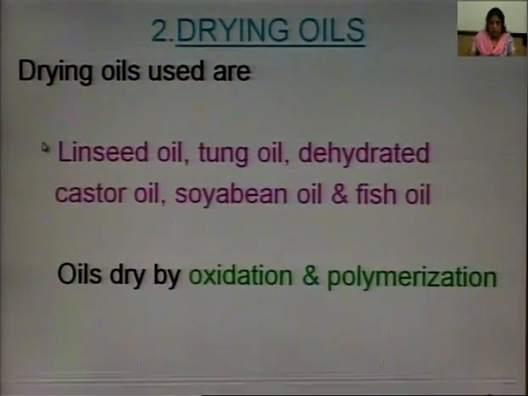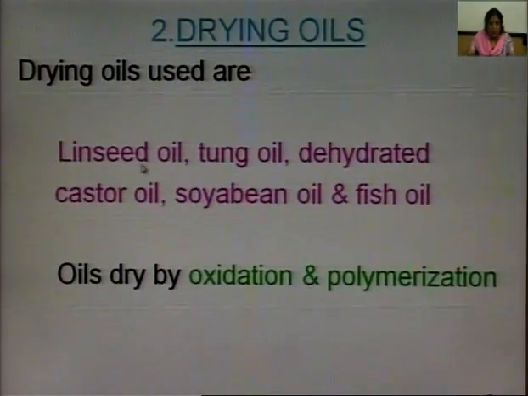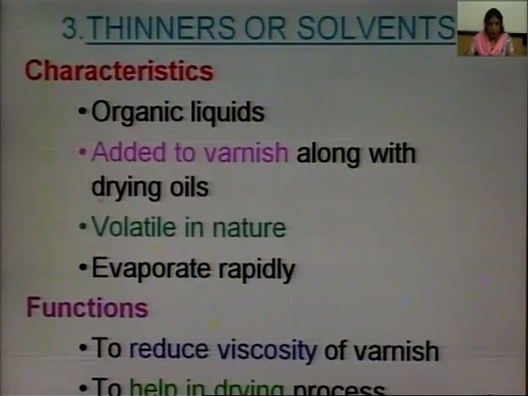The second part of the varnish is drying oils. Drying oils, as you have studied in the part on paint also, are the same drying oils: linseed oil can be used, tung oil, dehydrated castor oil, soybean oil and fish oil can be used as drying oils in the varnish. In the same way, drying oils dry up by oxidation and polymerization.